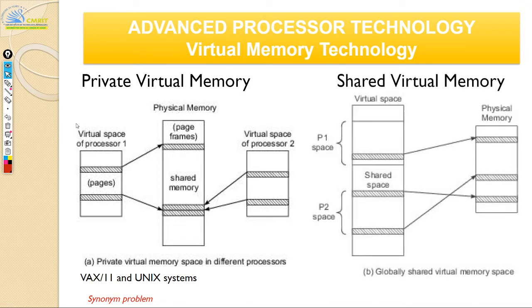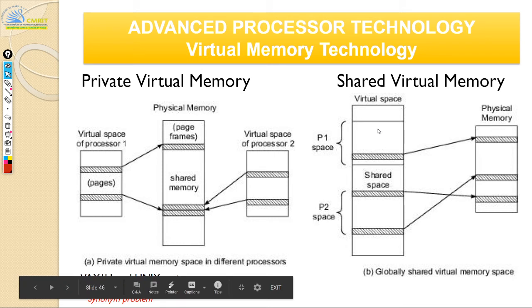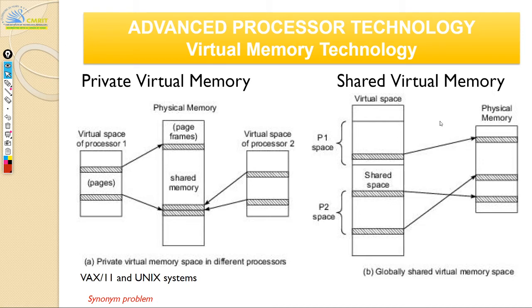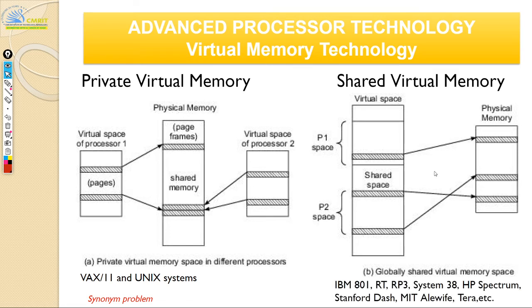Okay, now to overcome this, you have shared virtual memory. The problem here was that your physical memory is shared, but your virtual memory is private. So to overcome that problem, you have a shared virtual memory itself. Okay, so now everything is in one big virtual space. So there is no synonym problem here. Okay, so there won't be any homonym problem also. What is the homonym problem? The homonym problem is the opposite of that. Okay, so when you have the same virtual address pointing to different physical addresses, that's what it is. Any questions on this?